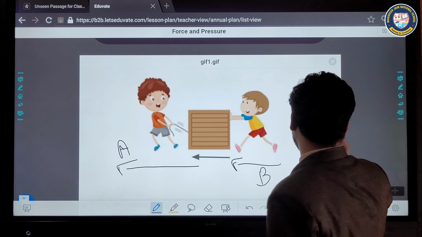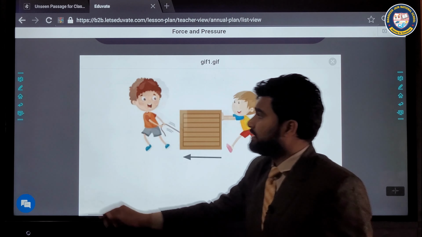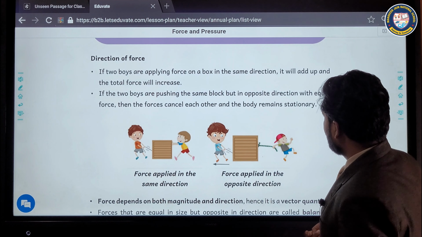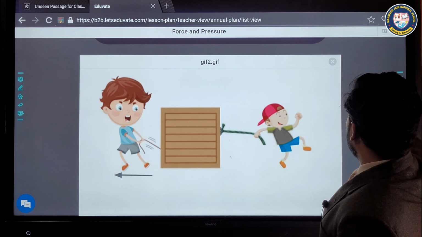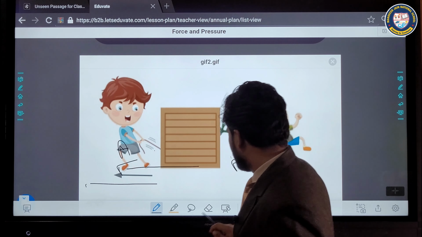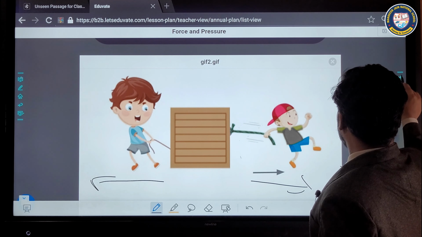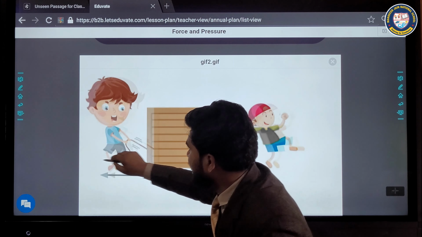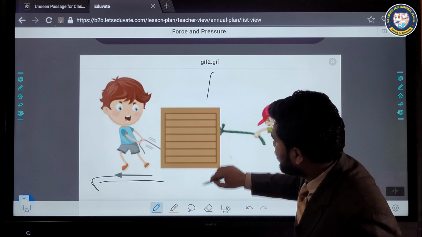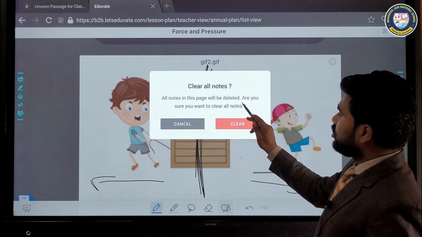Then in which direction will the object move? It will move in this direction. If in this image this boy is moving the box in this direction and the other in this direction, this boy will take the object here, and this boy will take it there. So the object will stay in the same, neutral position. In this way the object will not move.